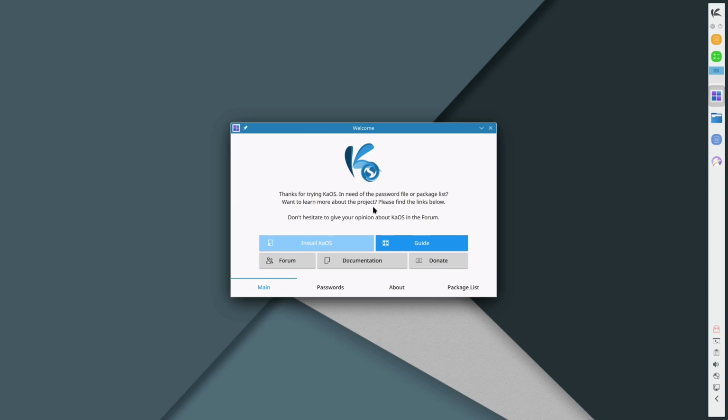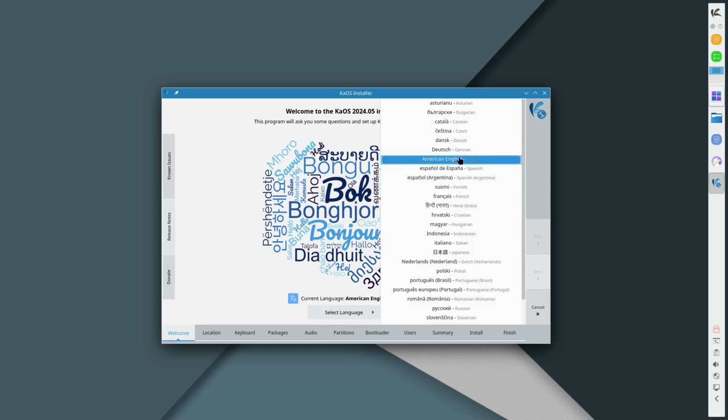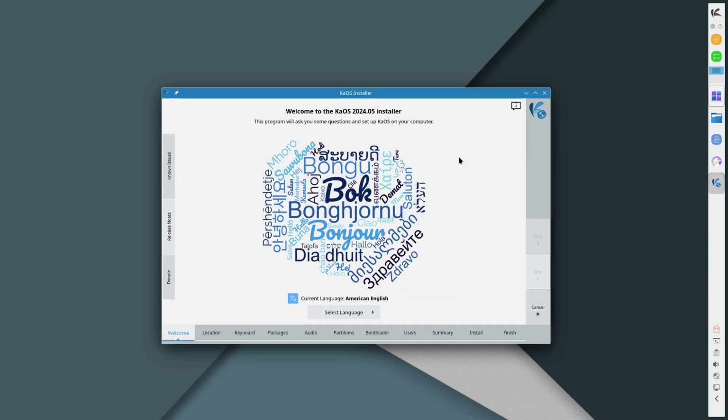So when you boot up the installation process, we are going to start by, this part here was a little wonky when I did my first testing. You can see American English and it says select language. Our next is not selected here. I had to hit this, reselect American English, and then I think hit enter. I don't know what it was. Maybe we're just waiting for it to download something. You'll notice the next key isn't there. I had to mess around a little bit. I don't know if I did something that caused the next button to show up or if I just had to wait for it. I'm not really sure.